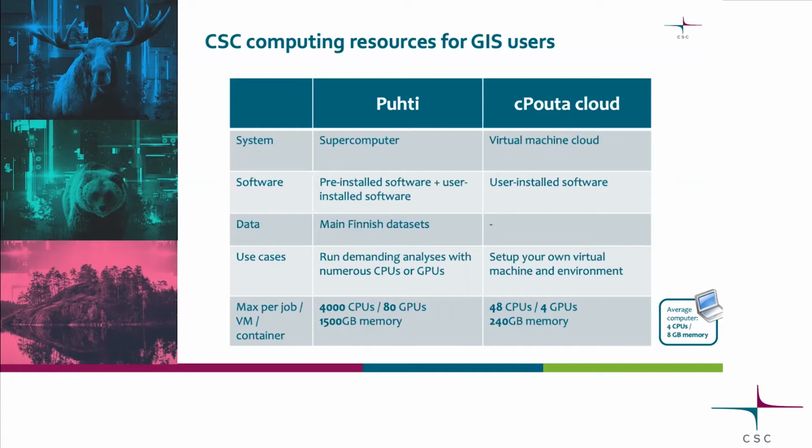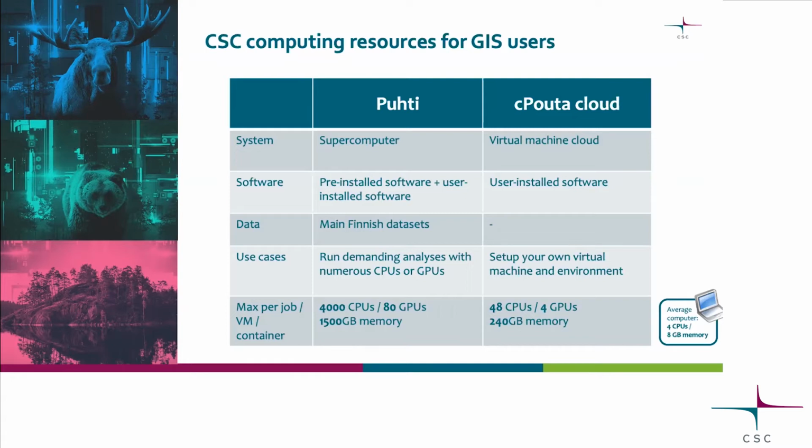And the computing power, of course, is quite different. In Puhti, you could have thousands of CPU cores and even several GPUs, graphical processing units, and even terabytes of memory. Of course, normally these are way too big numbers for any GIS users. So these are kind of the maximums.